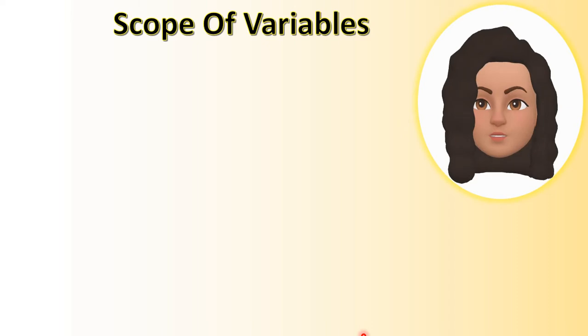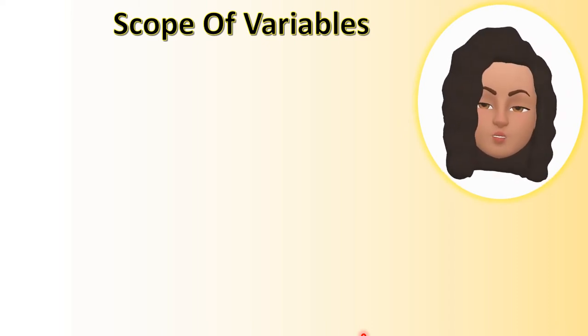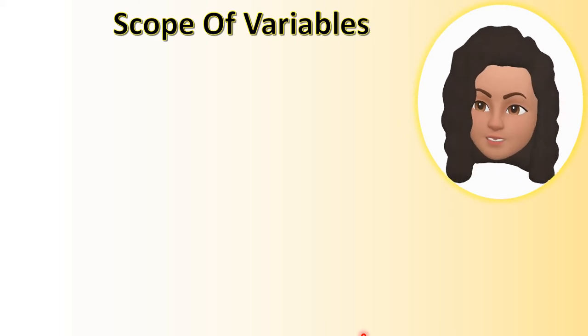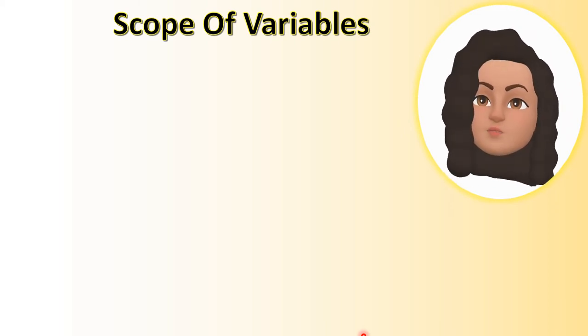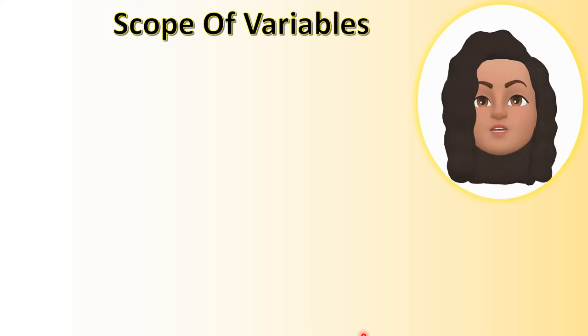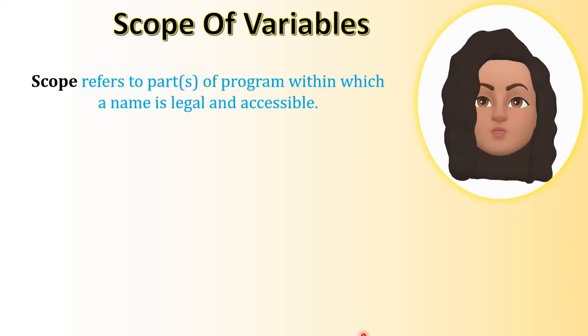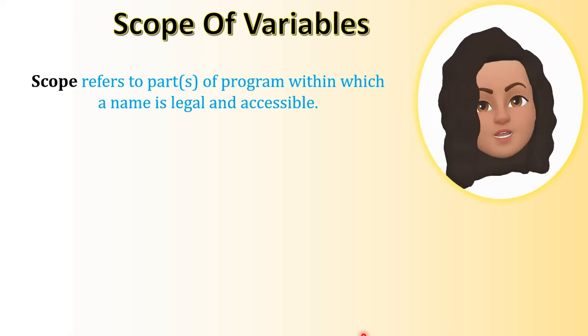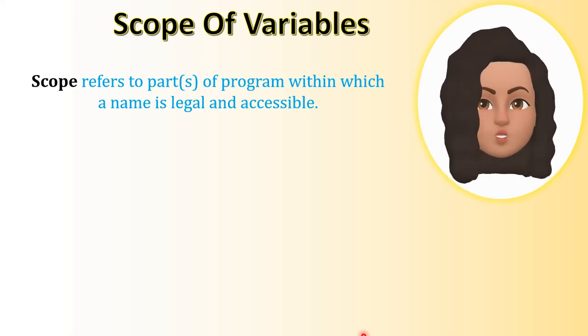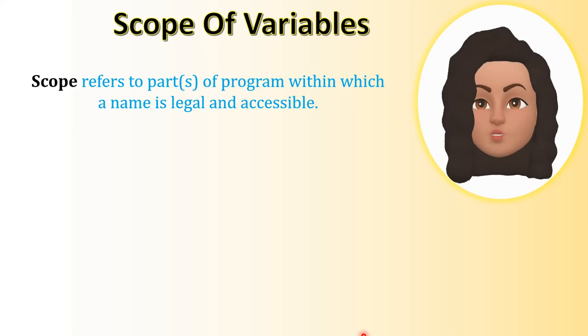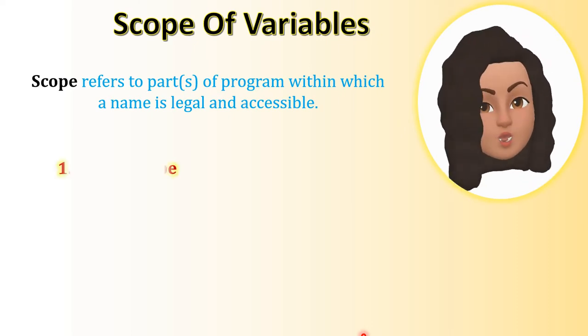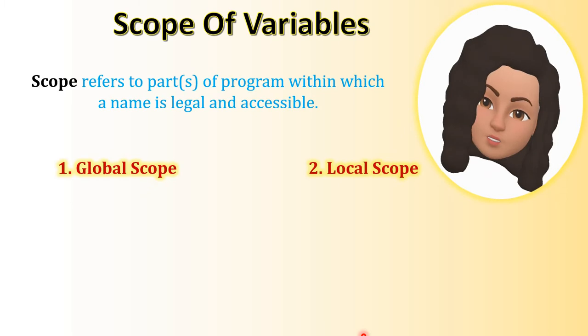Scope of variables. Scope refers to the part of the program where a particular variable is declared, in which part of the program the particular variable can be legally used, and in which part of the program a variable can be accessible. Okay, so scope refers to the part of the program within which a name is accessible and can be used legally. There are two types of scopes. One is global scope and the other one is local scope.